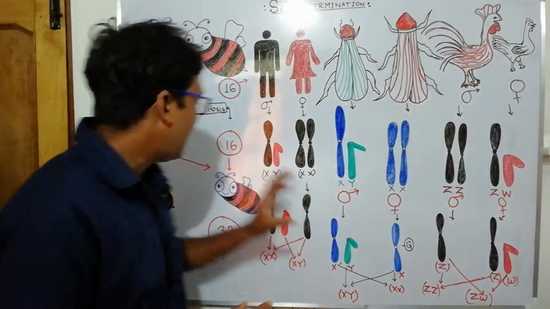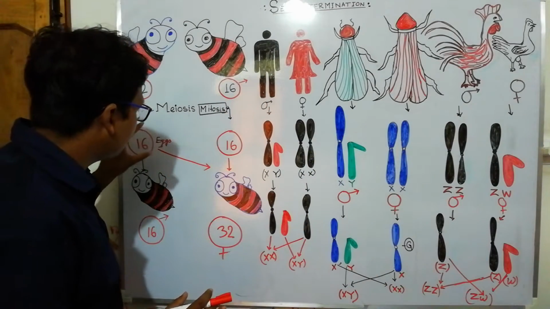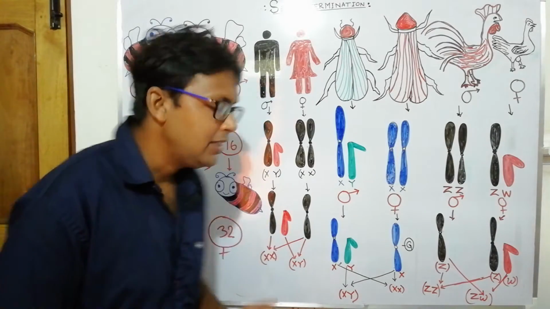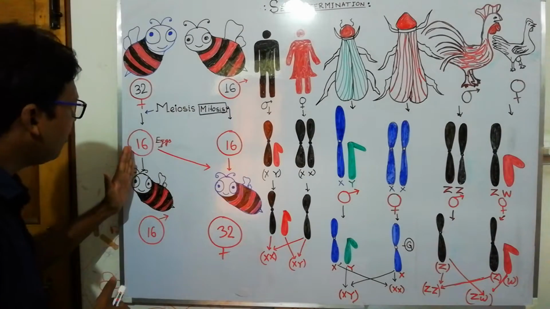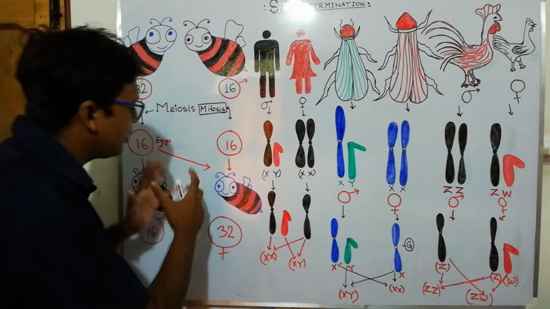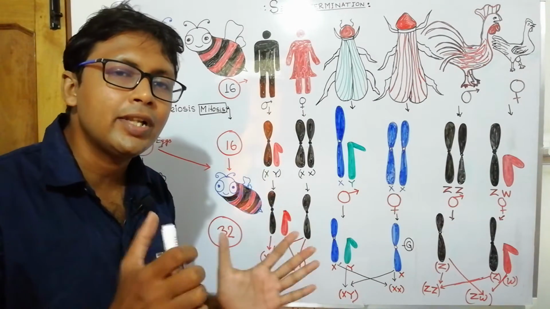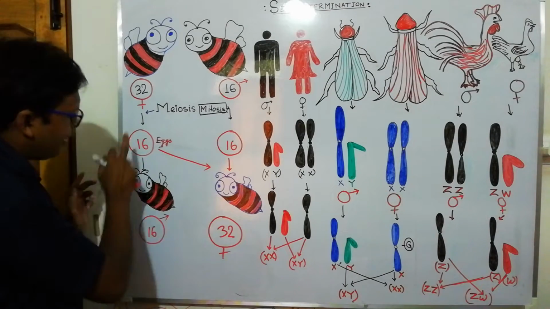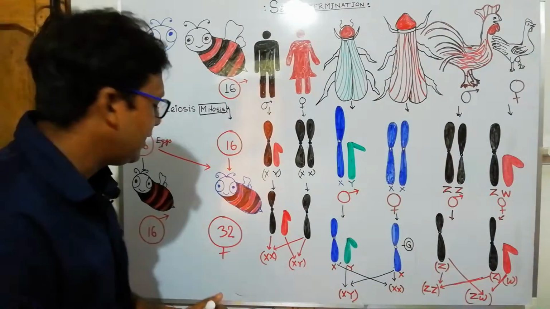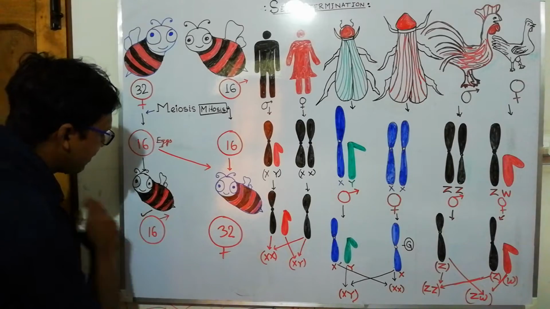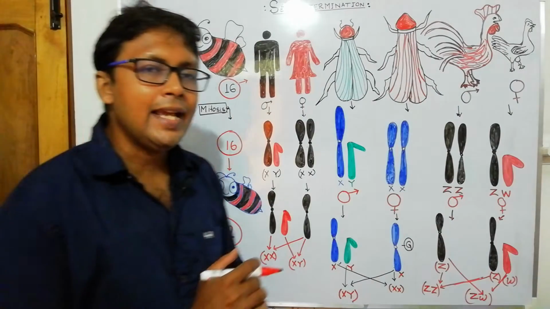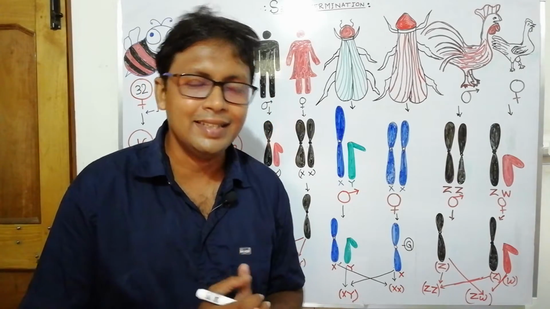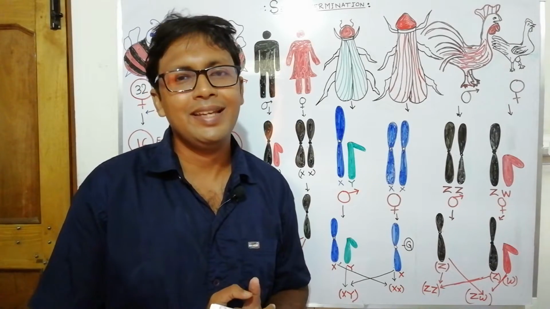Without any sexual reproduction, without any male gametes, from this egg directly an organism is developed. These organisms are nothing but males. So in case of honeybee, males are developed directly from the female eggs.